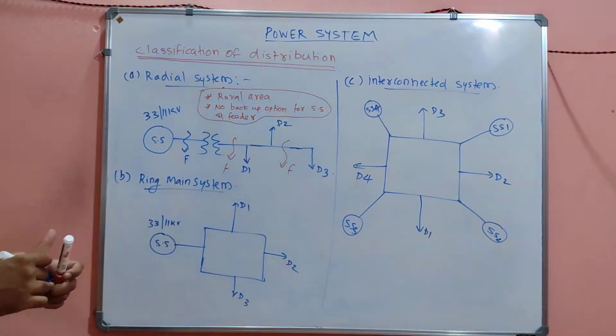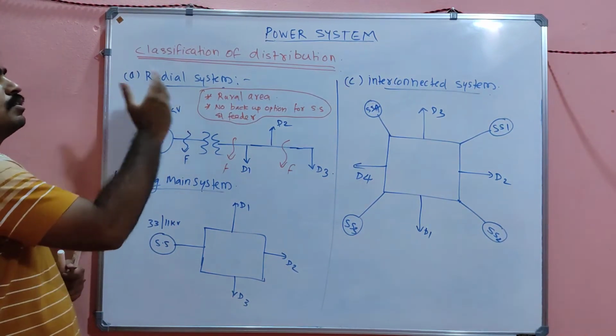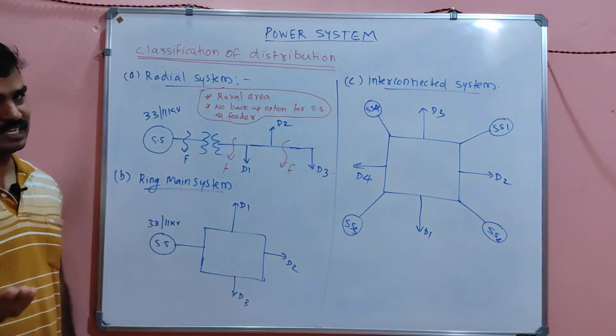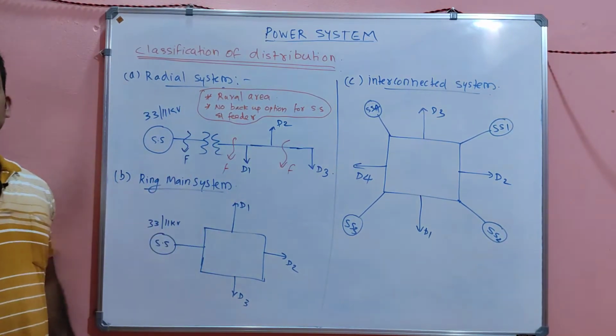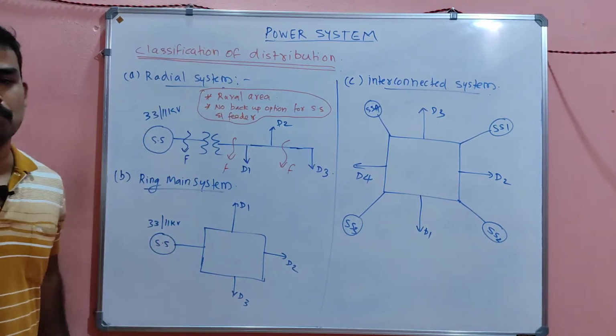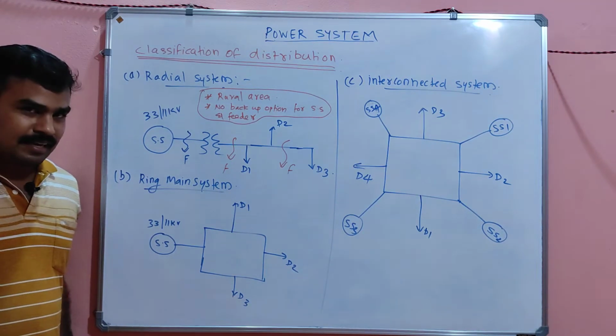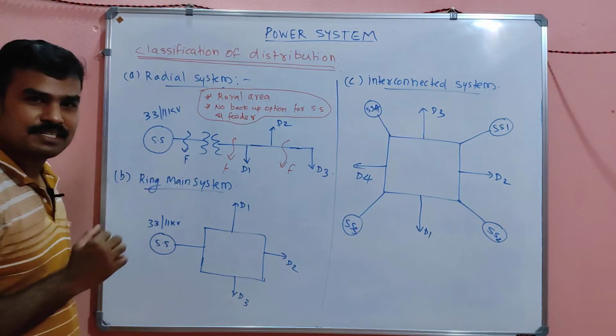The radial system. So radial system is normally employed in rural areas. There will not be any backup option for substation as well as feeder. These two points only you have to remember. Nothing less, nothing more. Is it clear?